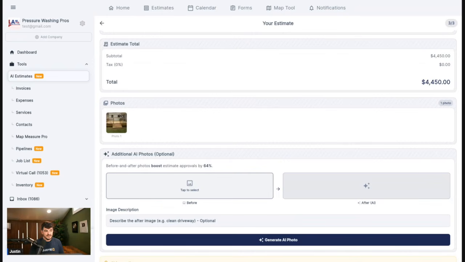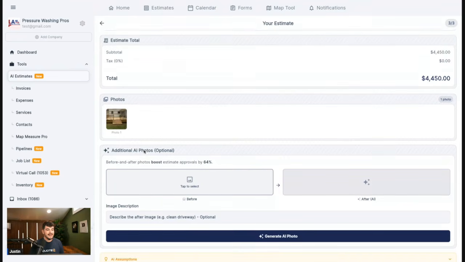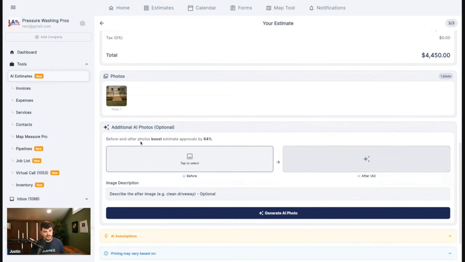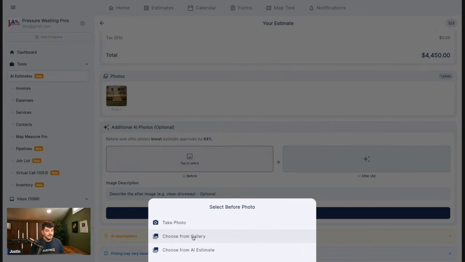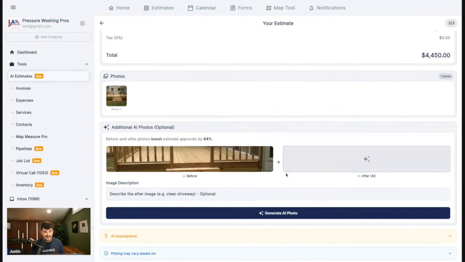Here is the next feature within our AI arsenal, if you will, and that is going to be AI before and after photos. Before and after photos boost estimate approvals by 64%. And so we've now added these in. So before, maybe you had to have a picture of a previous deck that you did, but now we can actually convey to the customer exactly what this is going to look like using their deck that we took a picture of. So first and foremost, I'm going to pull this picture in.